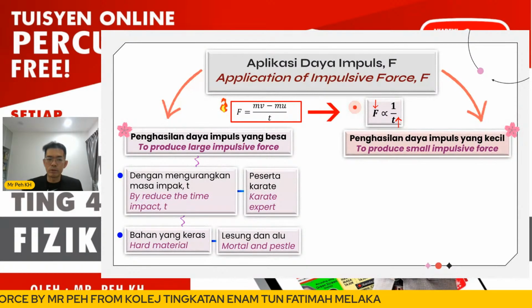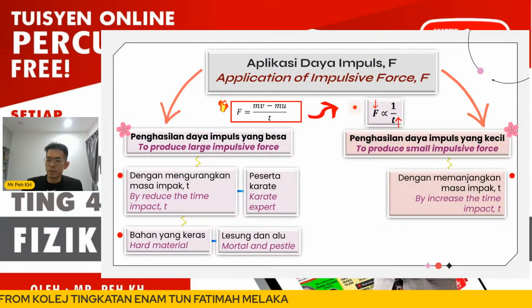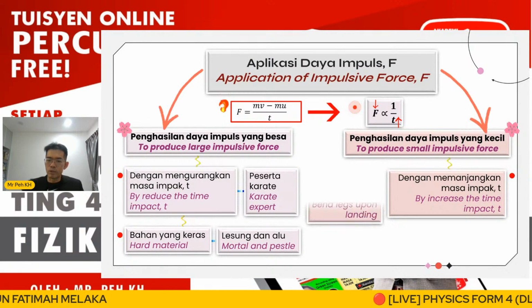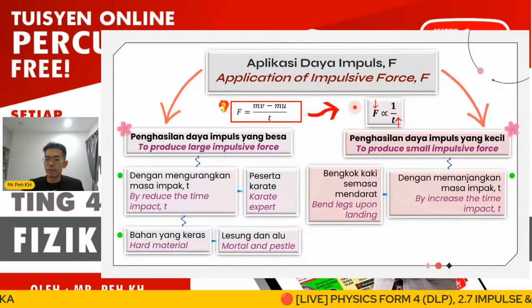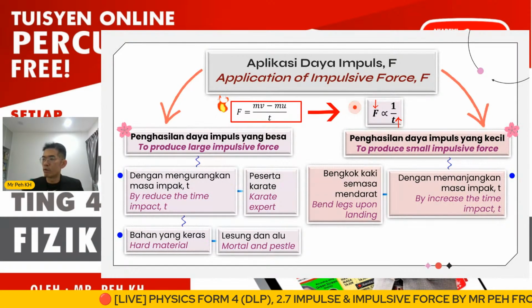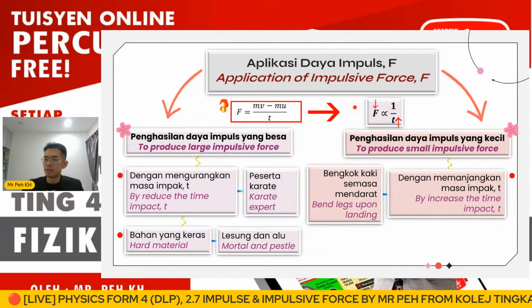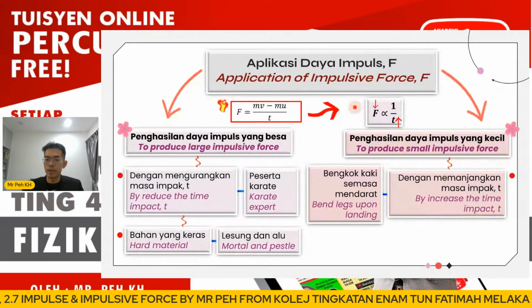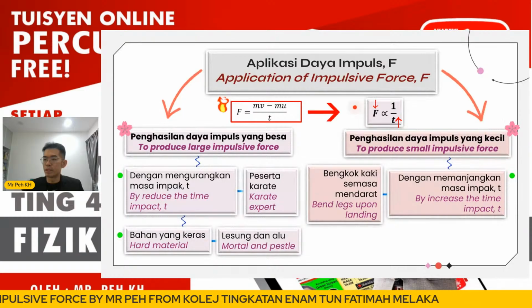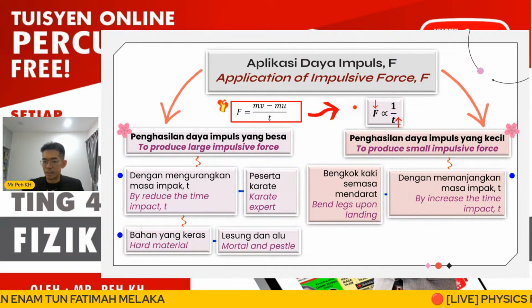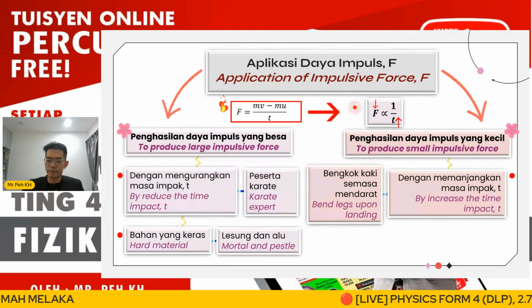So here we want to increase the time of impact T. The applications we are going to discuss later on, for example, bending the legs upon landing, especially in high jump. This is one example of a sport where we want to reduce the impulsive force by bending the legs of the athlete, which can increase the time of impact.